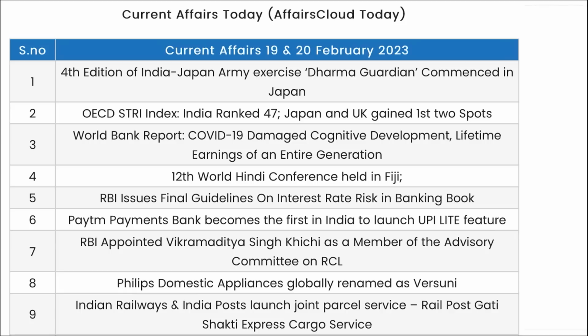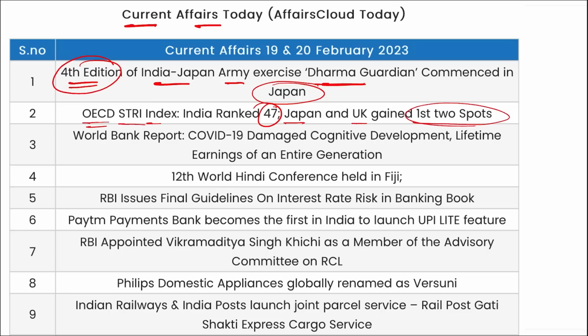So that's all for the day, friends. Now let's go for a quick revision part. In current affairs, the fourth edition of the India and Japan Army exercise Dharma Guardian was commenced in Japan. In the OECD STRI index, India was ranked 47th. Japan and UK gained the first two spots.